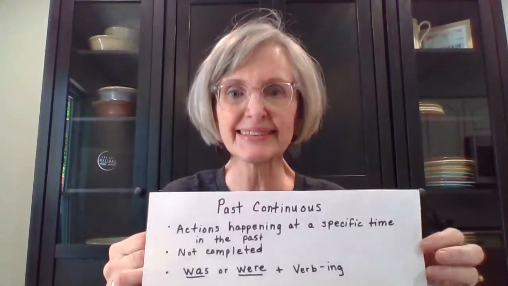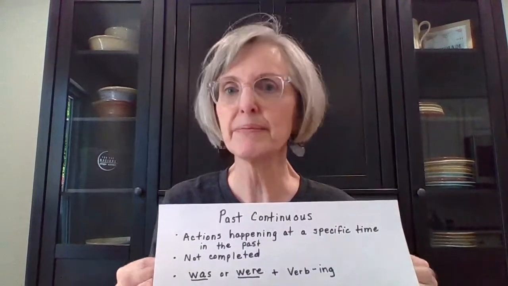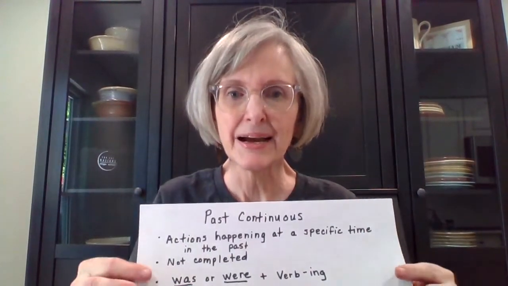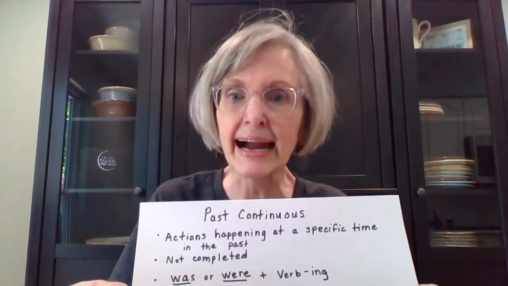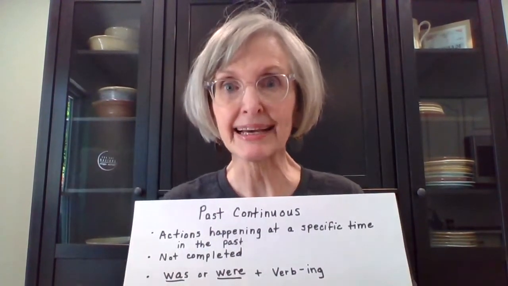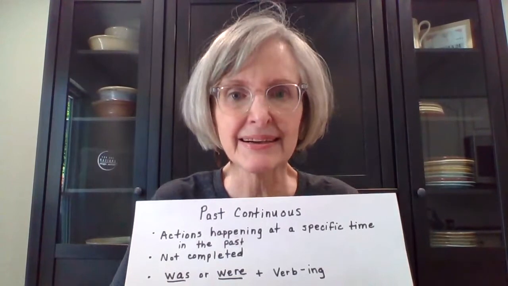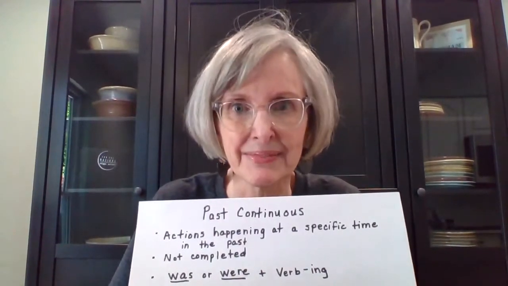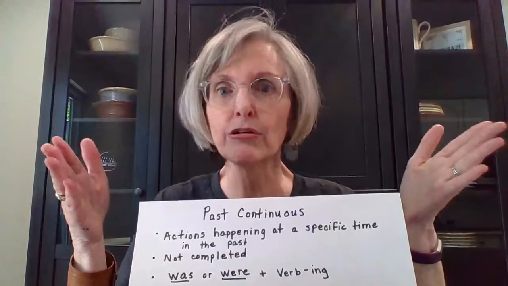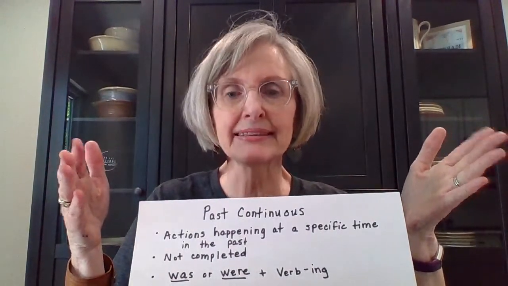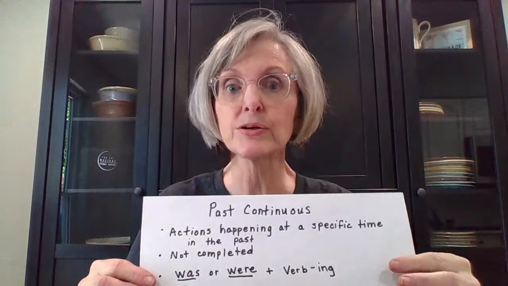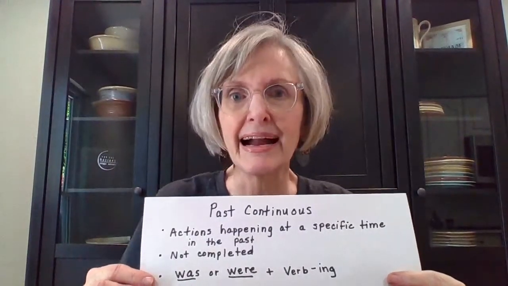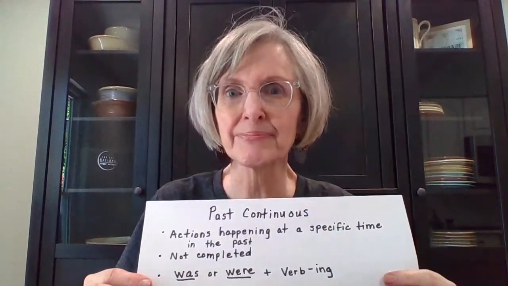All right, so we'll try some notes this way, see if it works. Okay, so just to remember what past continuous is. Past continuous talked about actions that were happening at a specific time in the past. They were not completed. Okay, so we get the idea that they're happening over time, and they use a to be verb, so either was or were, and the verb plus ing.